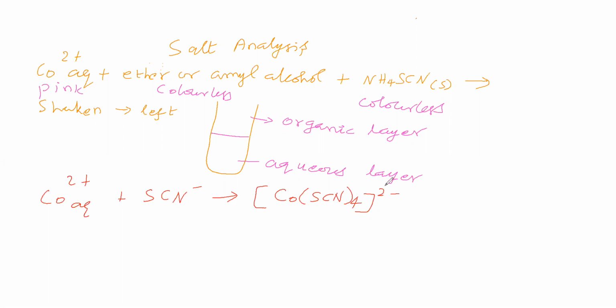In this complex, cobalt has +2 oxidation number. We said already Co2+ is stable in simple salts, Co3+ is stable in complex salts. But here Co2+ itself forms a complex, though the stability will be less. So Co2+ with SCN minus forms the complex [Co(SCN)4]2-.